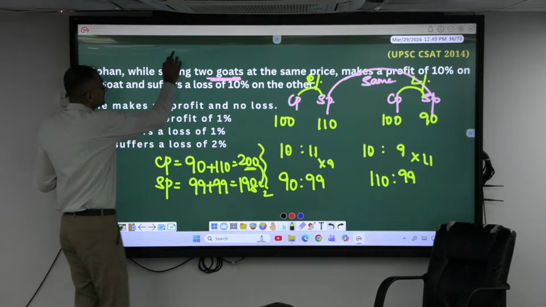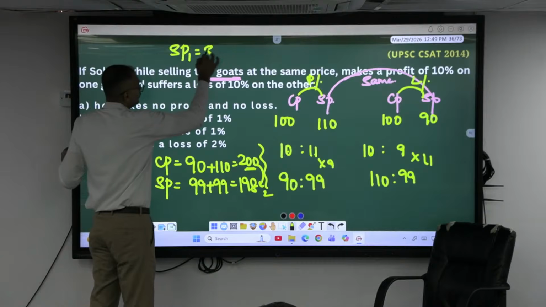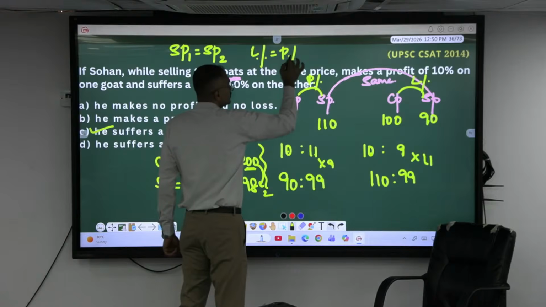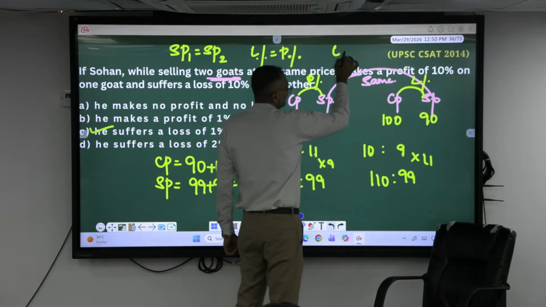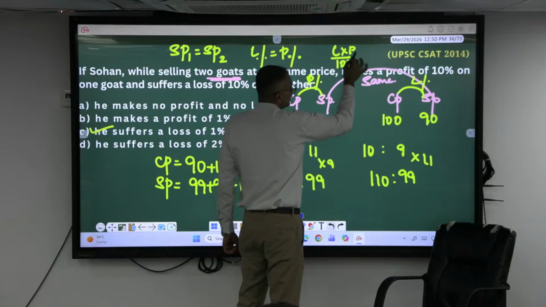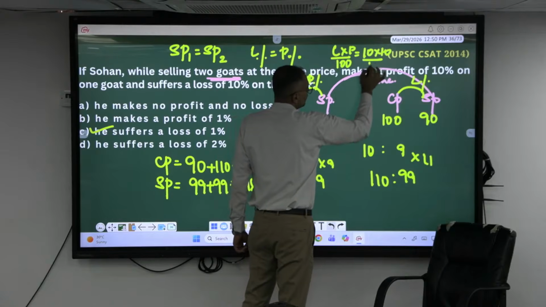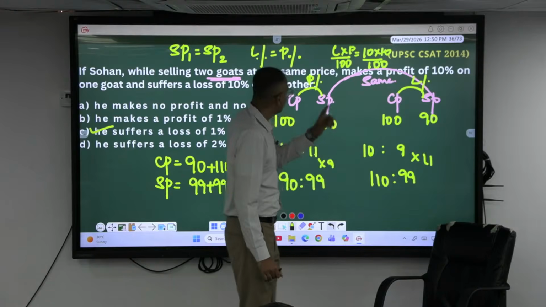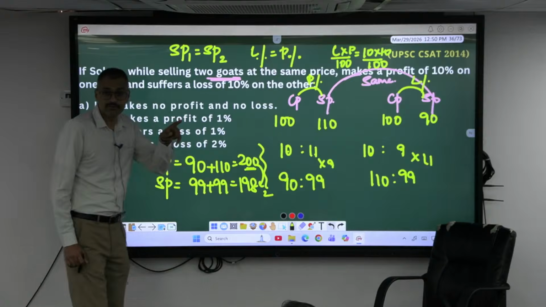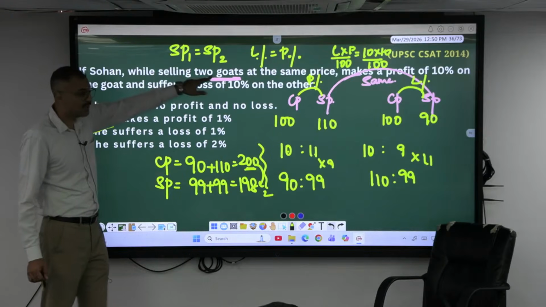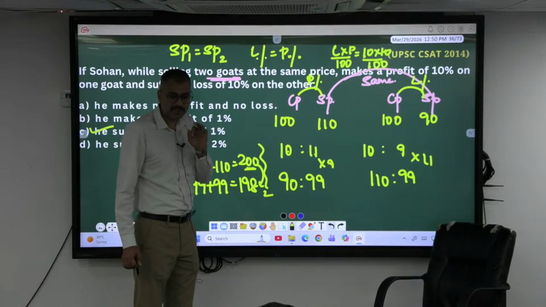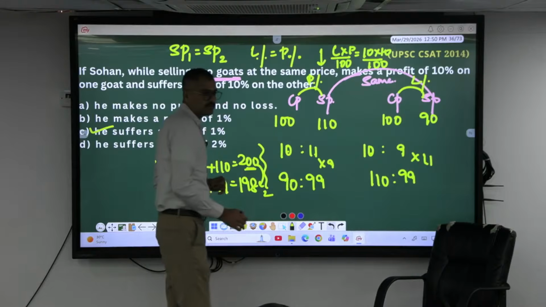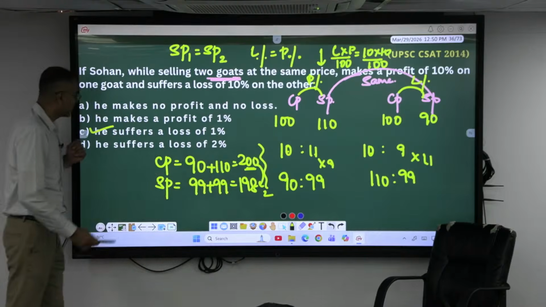Yeah, whenever the selling price of both the articles is same, and the loss percentage and the profit percentage is also same, then it's simple. L into P by 100 you do. That is 10 into 10 by 100. What is 10 into 10 by 100? 1. Okay, if you do a trade like this, your selling price has to be same, and your loss percentage and profit percentage has to be same. In that case, you will always incur loss. Okay, that is how we'll find the loss. Okay, 1% loss.